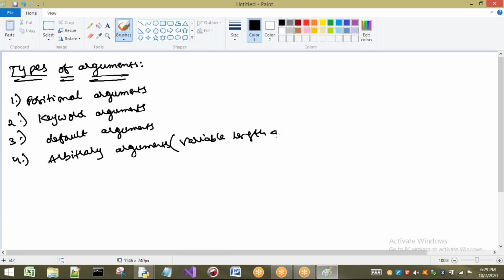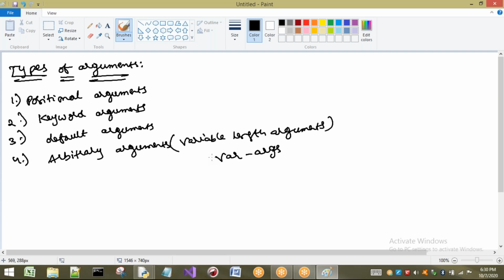We can call it by a short name, var args. So there are four types of arguments in Python: first, positional arguments; second, keyword arguments; third, default arguments; and last, arbitrary arguments, but generally they call it variable length arguments or var args.